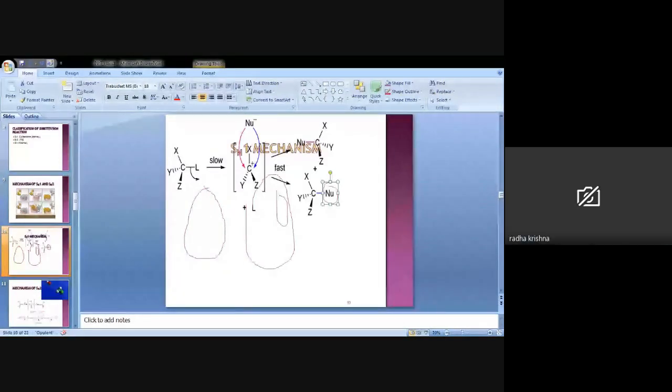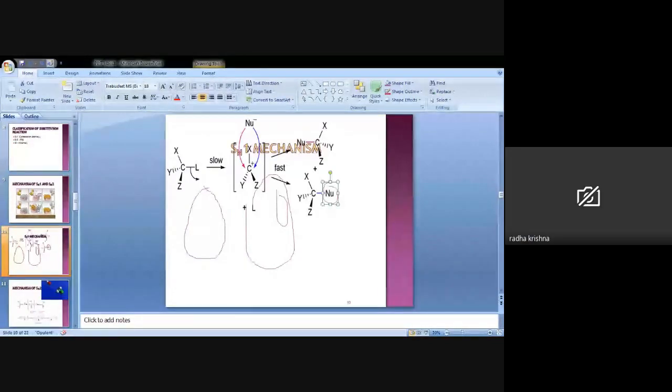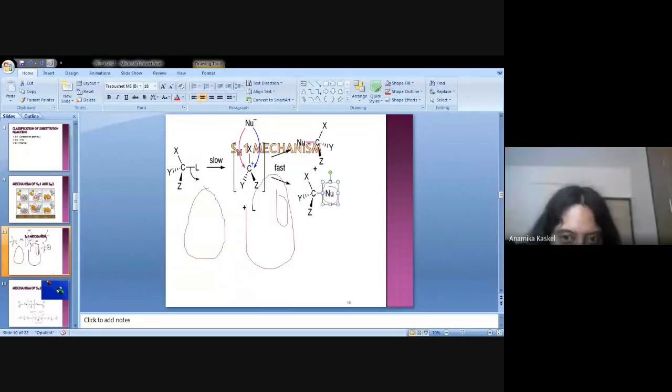Carbocation formation. Very good. Then attack of nucleophile on the carbocation. Very good. And attack from both sides. Yes, ma'am. Very good answer. And I think you understand this one. And just carbocation formation is the slowest step of the reaction. Please remember, carbocation formation is the slowest step of the reaction.